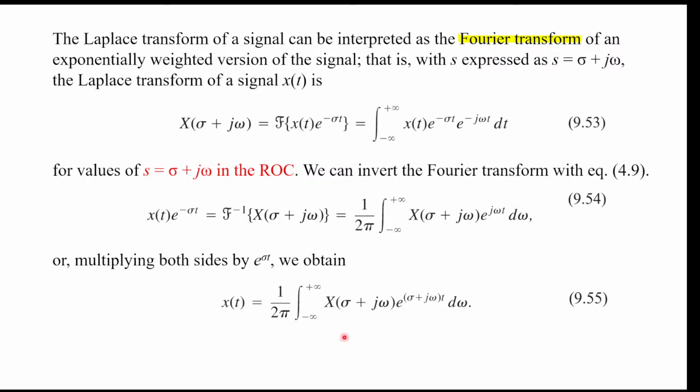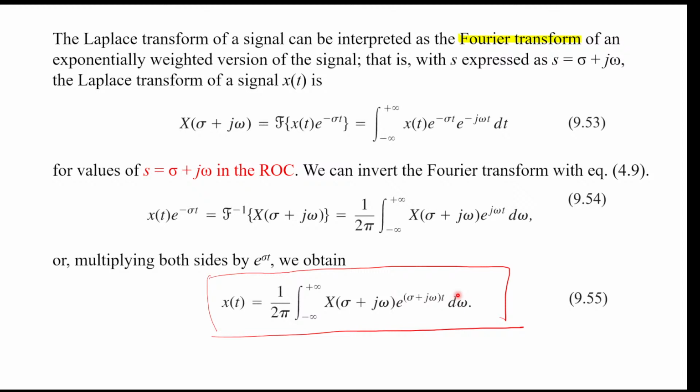From here, we have a closed form expression for how to get x of t from big X. You put e to the sigma t on the other side, multiplying both sides by e to the sigma t. Then this is how you get x of t from big X: x of t is 1 over 2 pi times the integral over omega from minus infinity to plus infinity of big X of sigma plus j omega times e to the sigma plus j omega t d omega.